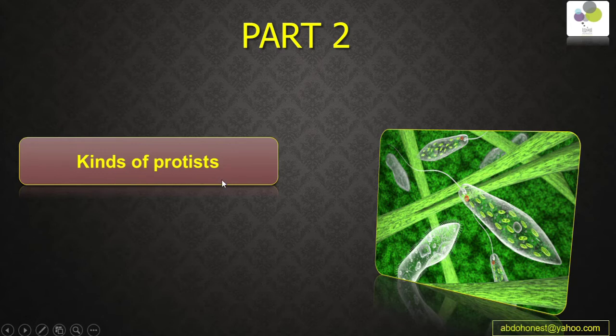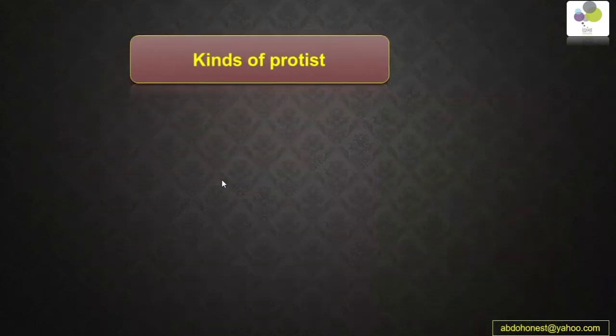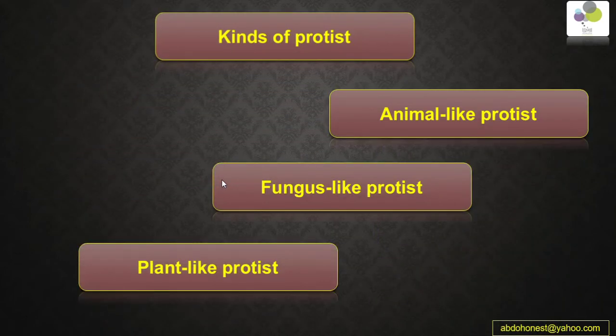Okay. Kinds of the protists, guys, the scientists classify the protists according to the way they get energy. So they classified them into three main groups: animal-like protist, fungus-like protist, and plant-like protist. So this classification is according to the way they get energy. Animal-like protists get energy like the animal. Fungus-like protists get energy like the fungi and so on.